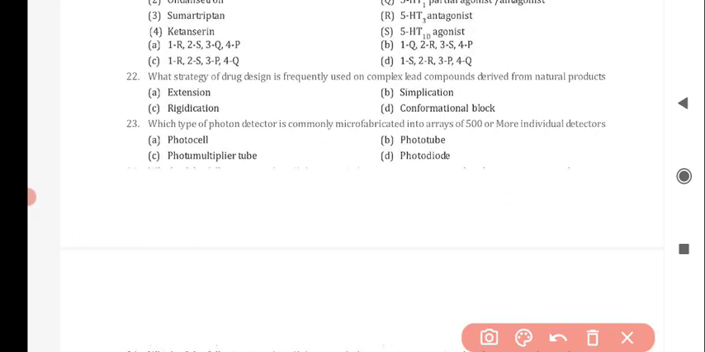Next question is, what strategy of drug design is frequently used on complex lead compounds derived from natural products? And the correct answer is option B, that is simplification. Next question is, which type of photon detector is commonly microfabricated into arrays of 500 or more individual detectors? And the correct answer is option D, photodiode.